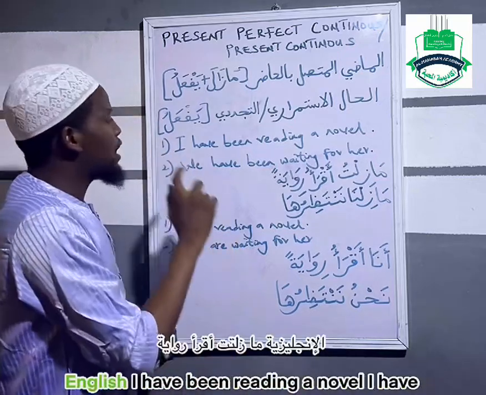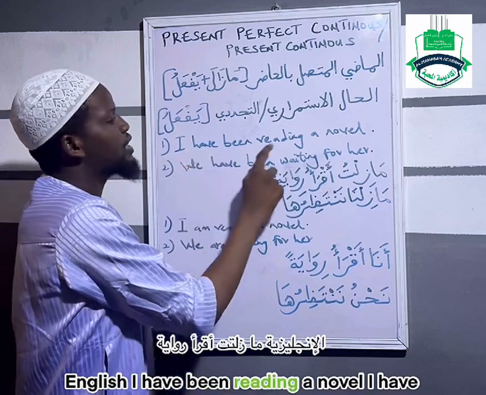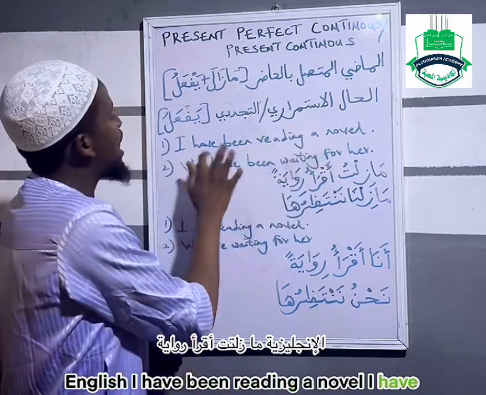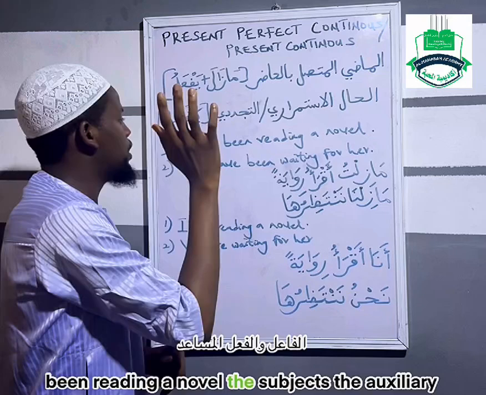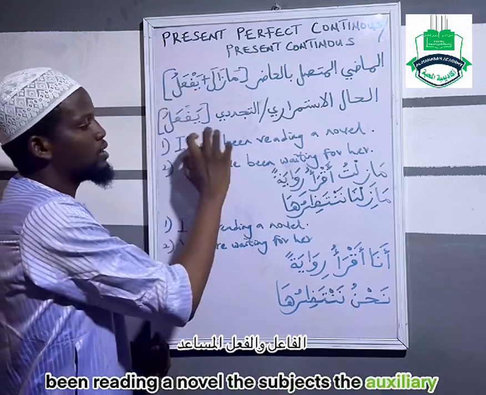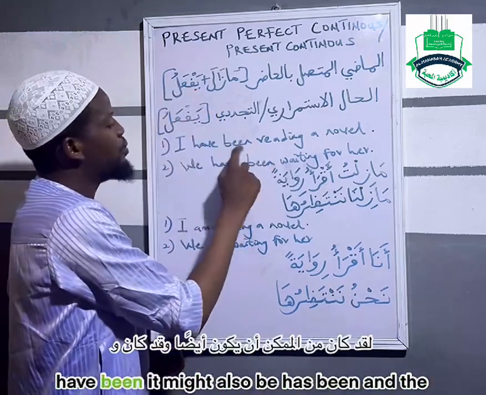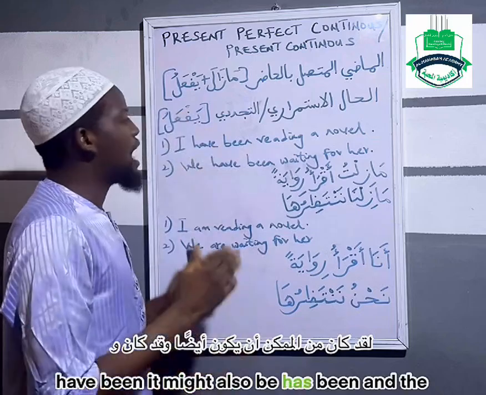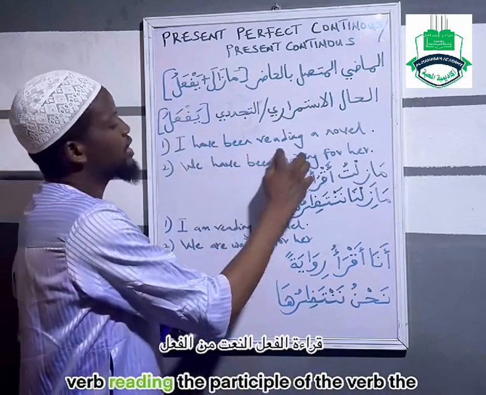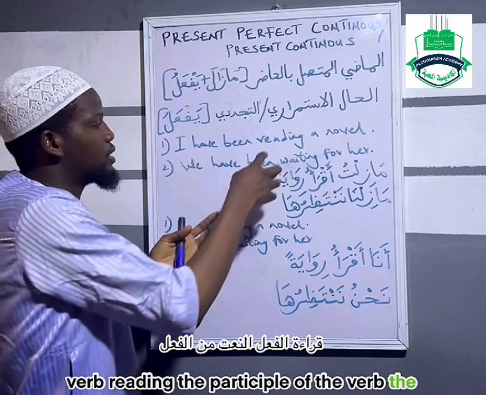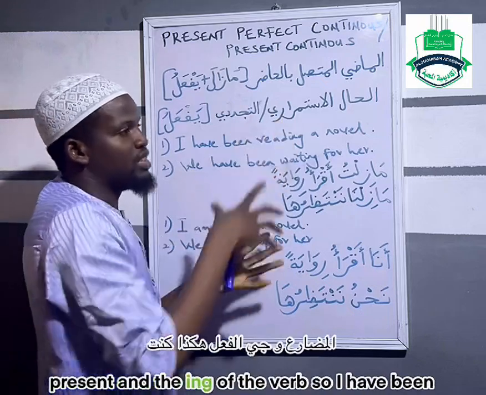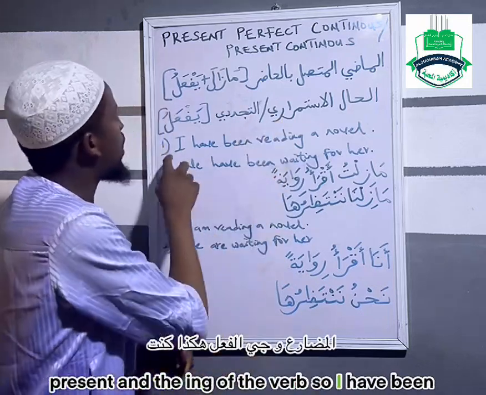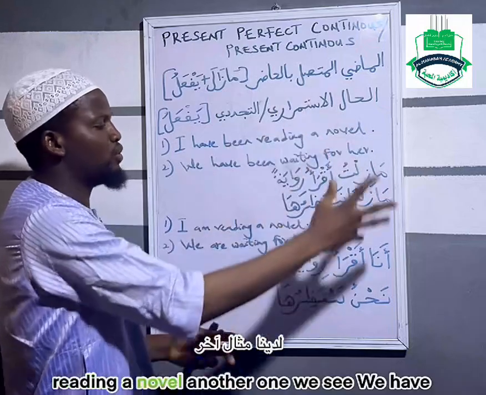We have in English, I have been reading a novel. The subject, the auxiliary have been, it might also be has been, and the verb reading, the participle of the verb, that is the present and the ing of the verb. So I have been reading a novel.